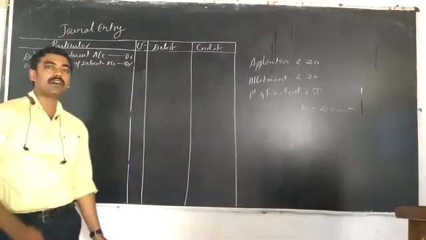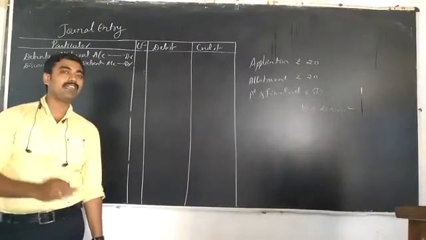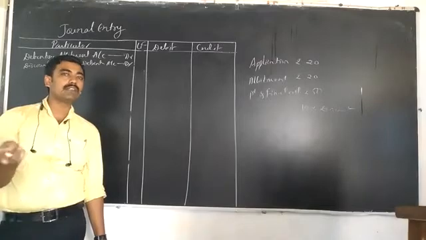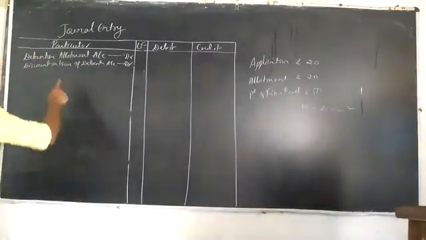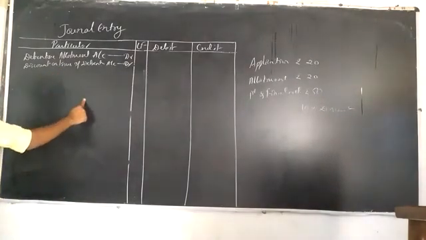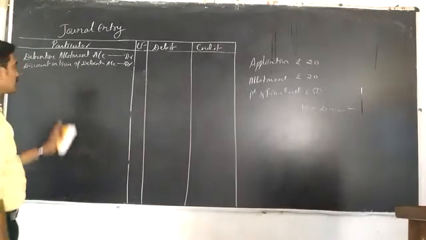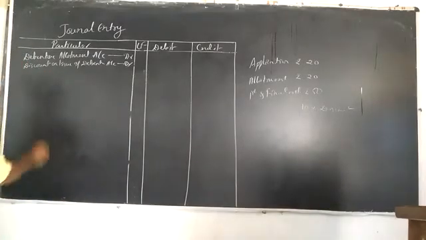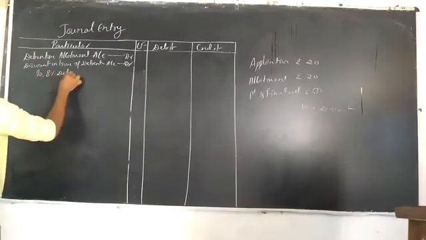When the companies are issuing the debenture at a premium, the premium is credited, because the premium is income for the business, so premium account is credited. But discount is a loss for the business. If a ₹100 debenture is issued at ₹90, then ₹10 is a loss for the company, so the discount account is debited to 8% debenture account.